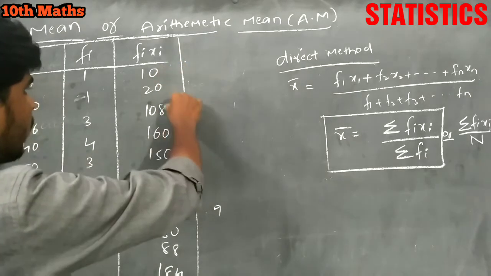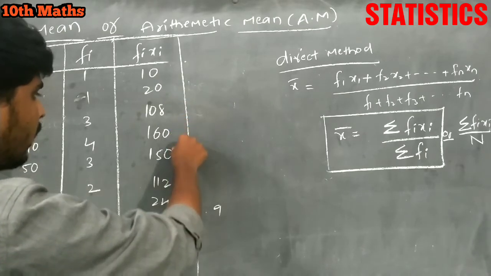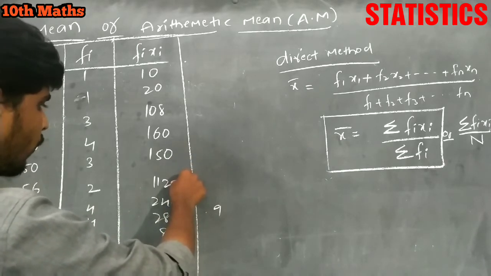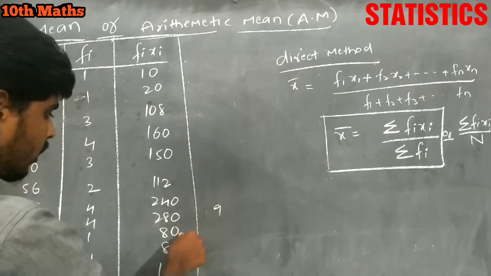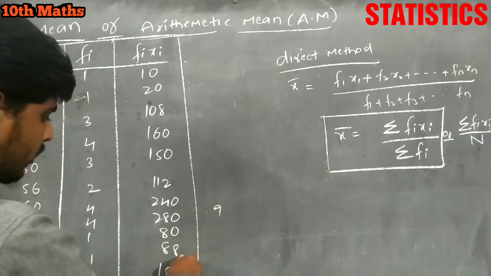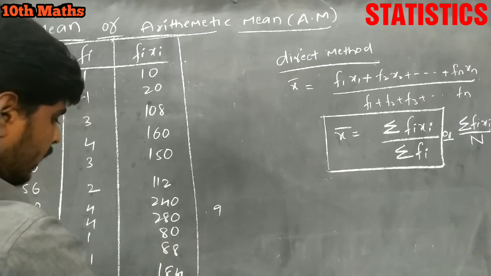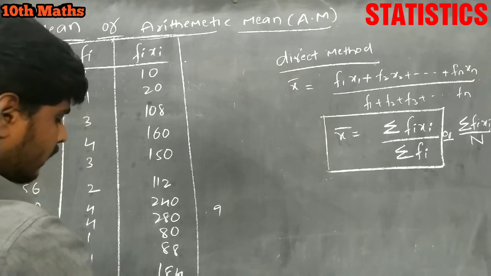30, 38, 60, 98, 98 plus 50, 148, 150, 160, 200, 280, 280 plus 80, 360, 360 plus 88, 448, 448 plus 4, 452, 532.